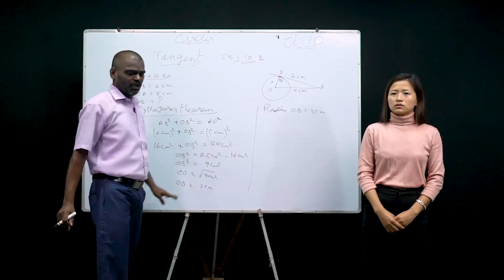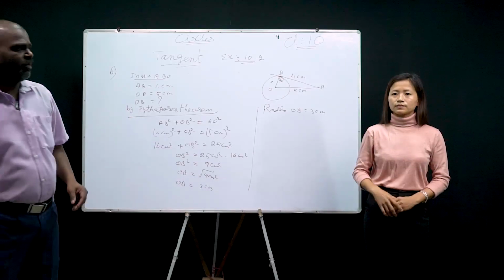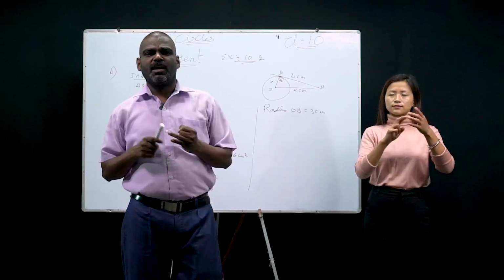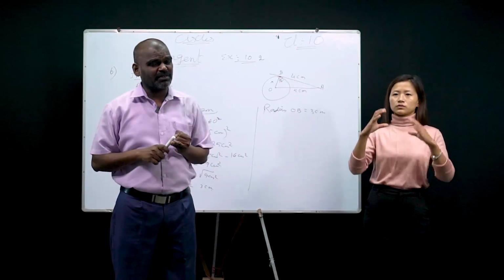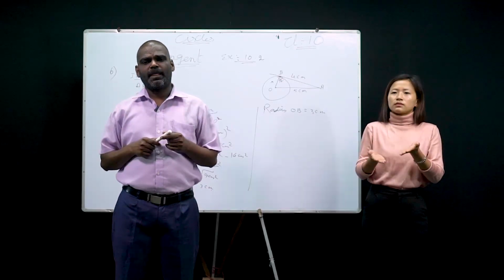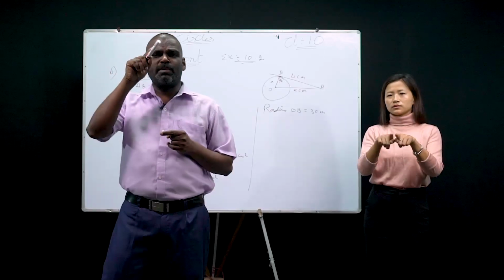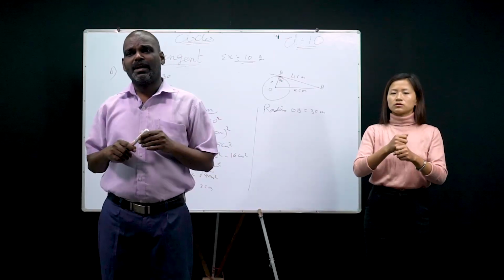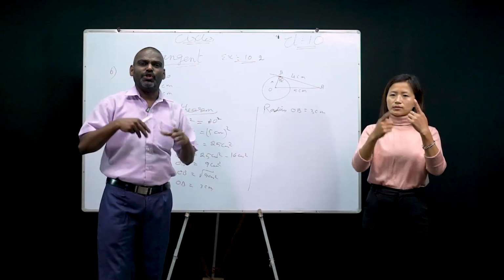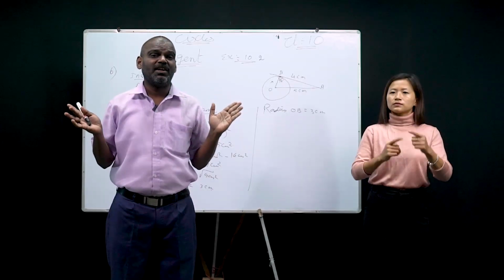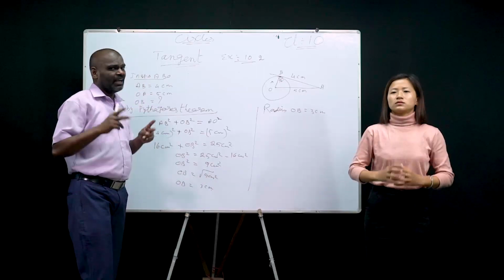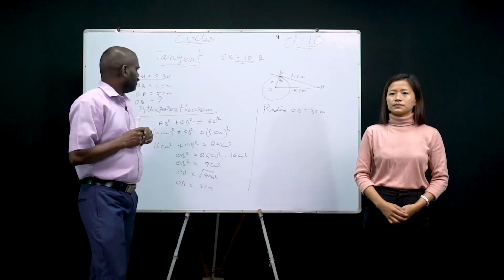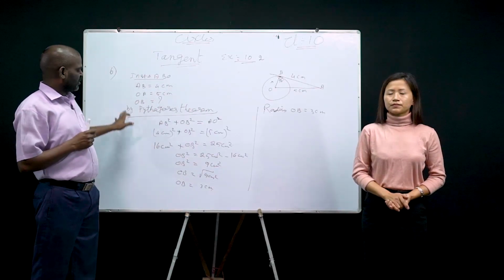Understood? So in this class, what are the points we have learned? What is a tangent? How many tangents can be drawn to a circle from an external point? And they are equal. And the point of contact of the tangent and the radius make how many degrees? 90 degree. Only 2 tangents can be drawn to a circle from an external point, but at the same time numerous, millions of tangents can be drawn to a circle. Yes or no? Okay. Then equal tangents subtend equal angles at the center, that also you learned. Then question number 6 also you learned, right?